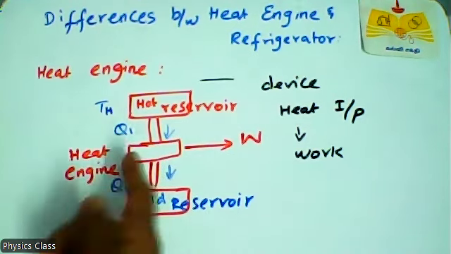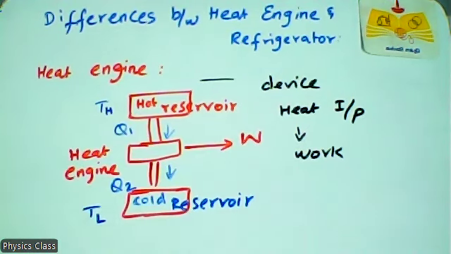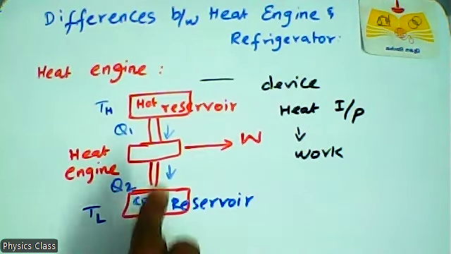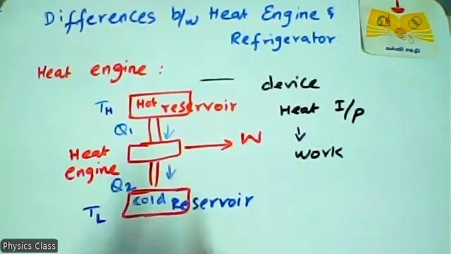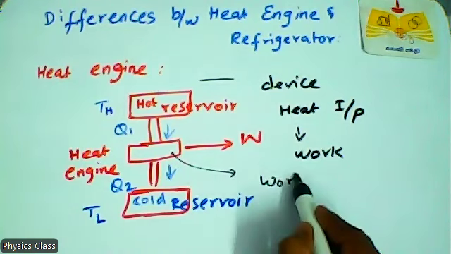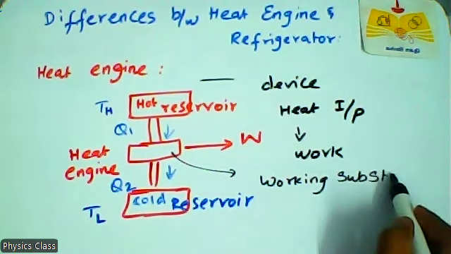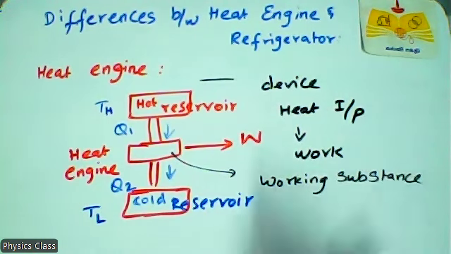What are the three parts? Hot reservoir, cold reservoir, and working substance. The working substance may be a gas or liquid or water.